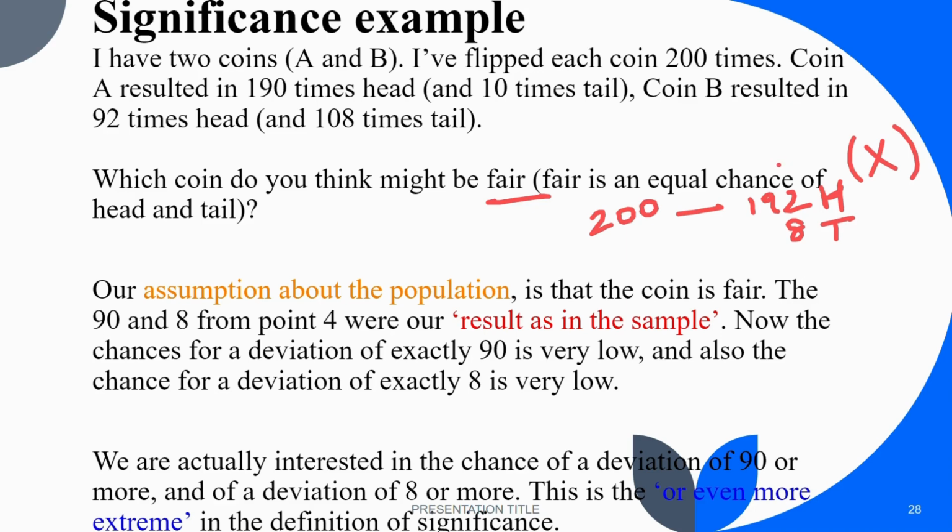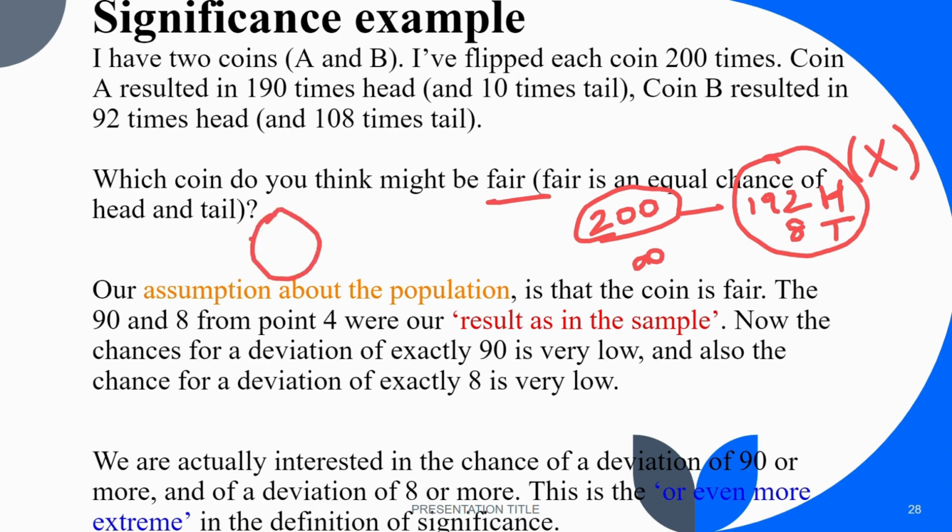But remember, this is only a sample. We can toss unlimited times. We have only tossed 200 times. If we toss unlimited times, will it be fair? Can we say that just by looking at its behavior on 200 tosses? The answer is yes.